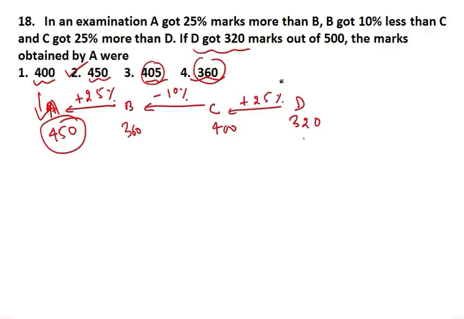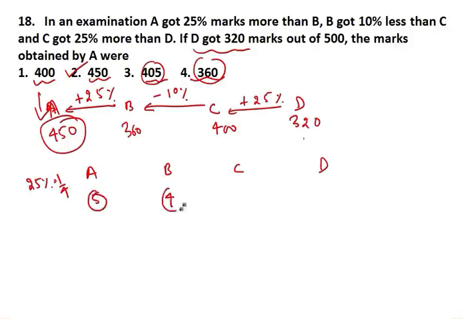Wait, let me show you. Anyway, let me show you how to do it. Look guys, here is A, B, C and D. Now it is saying A got 25% more than B. Now what is 25%? 25% is 1 by 4. A got 25% more than B. If B is 4, A got 5.